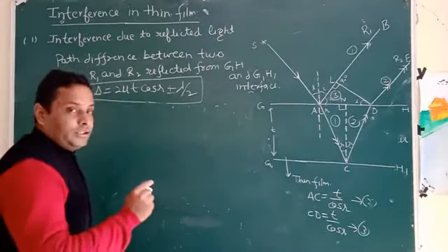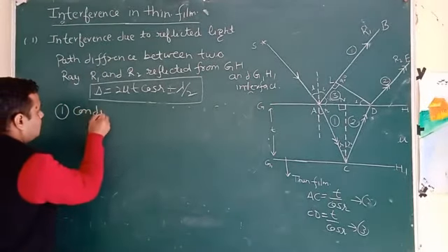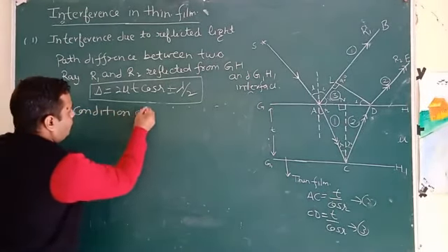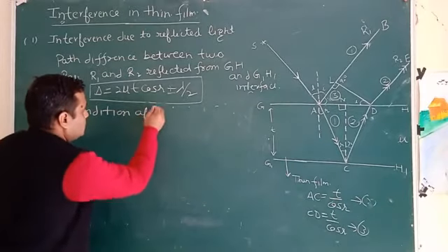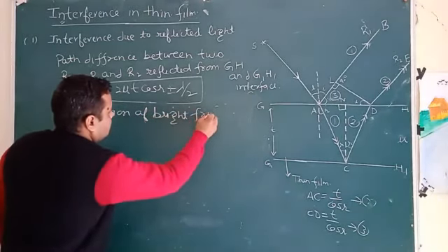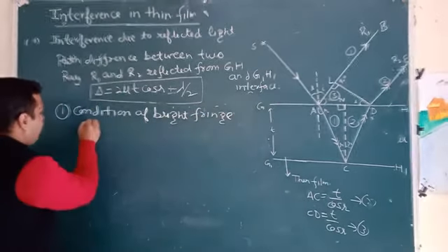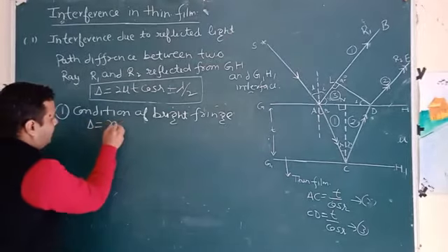Now the condition of the bright fringe. We know for constructive interference, delta is n lambda.